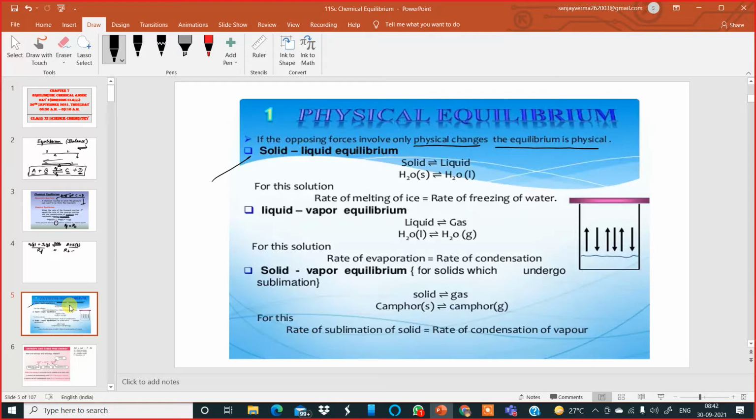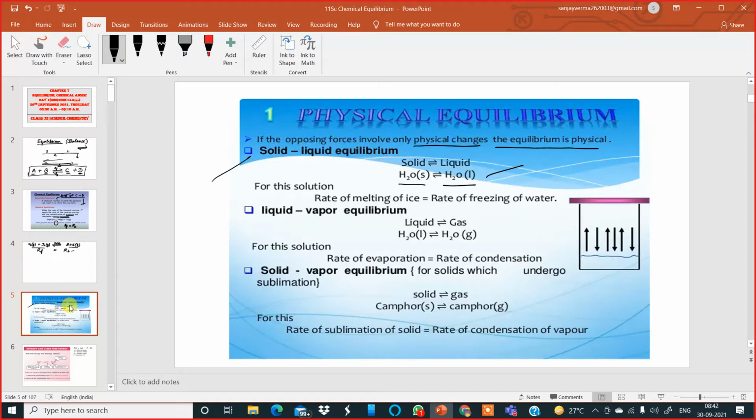First one is solid liquid equilibrium. When does solid liquid equilibrium happen? Whenever there is melting happening, whenever there is a melting point involved. So when you take solid ice and allow it to melt, it becomes liquid water. So ice and water is in a state of solid liquid equilibrium, one example of physical equilibrium.